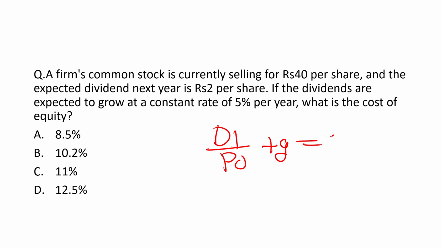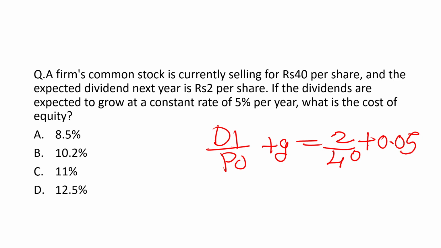Now first we have to check where the values are. The share is selling for 40 rupees, so 2 by 40, where the expected dividend is 2, and the growth rate is 5%, so you add 0.05 here.